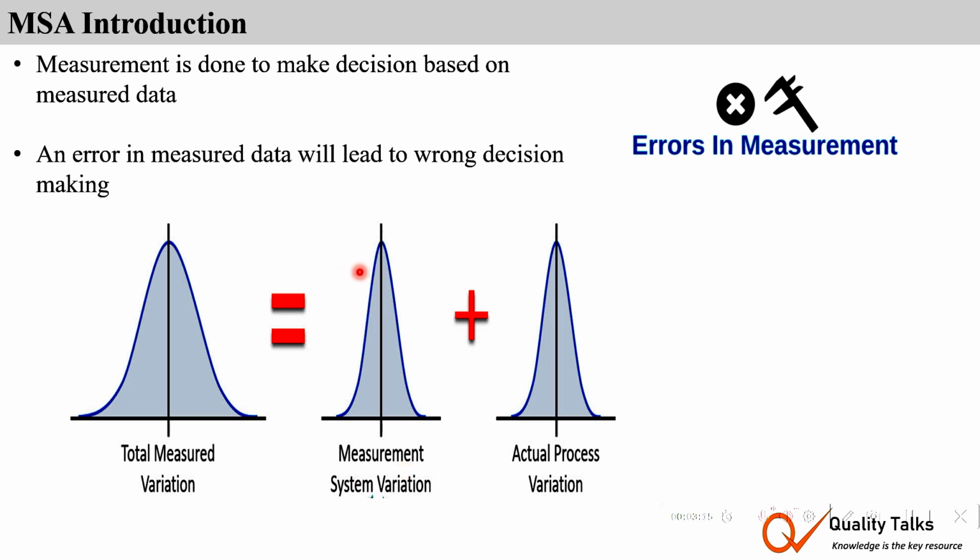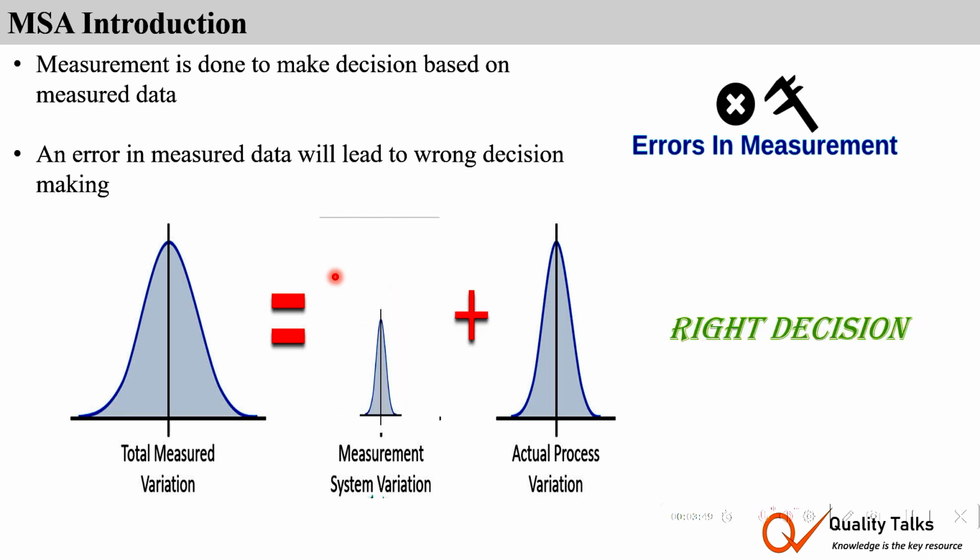If the measurement system variation is too large, it can mask or distort the actual part variation, leading to a wrong decision. But when the measurement system variation is small, we can make accurate judgment about the true variation in the process or part, which leads to a right decision.